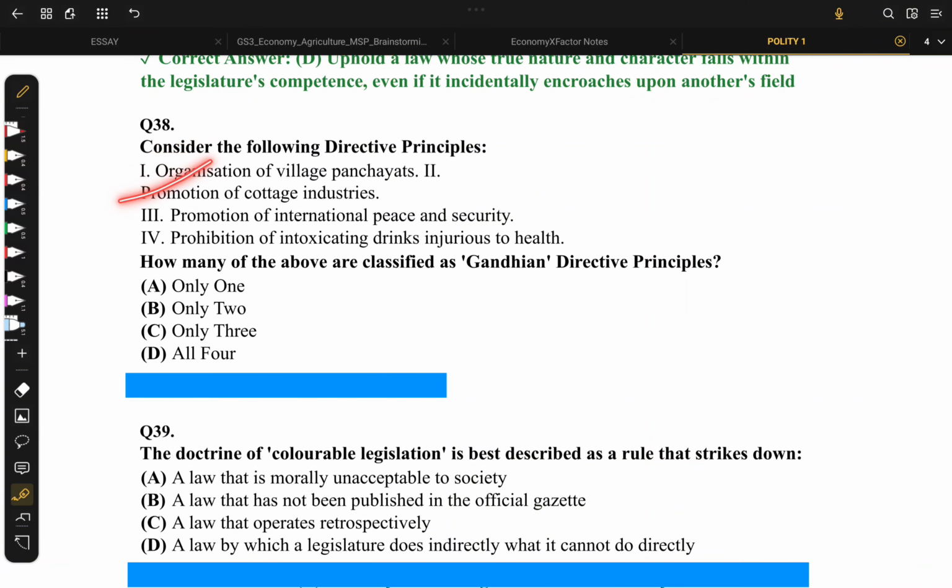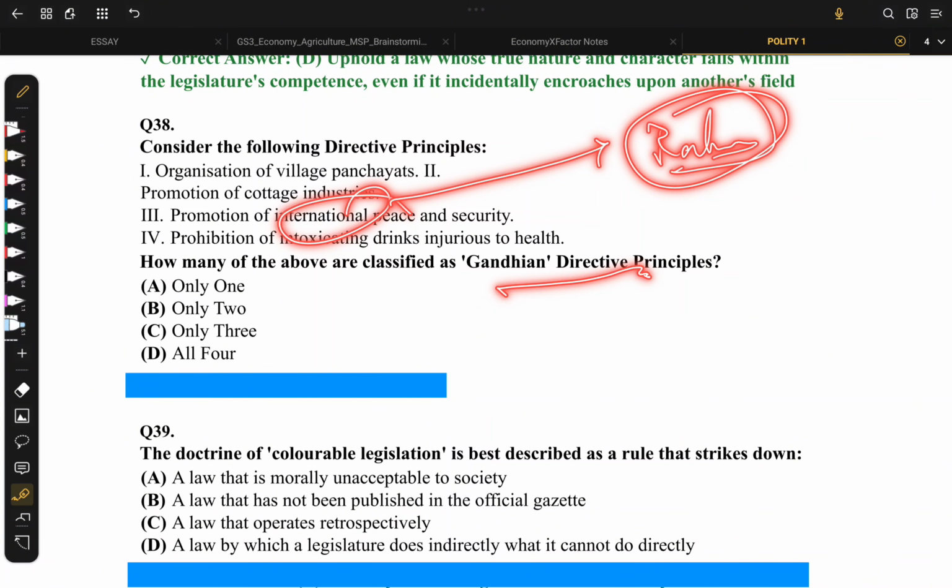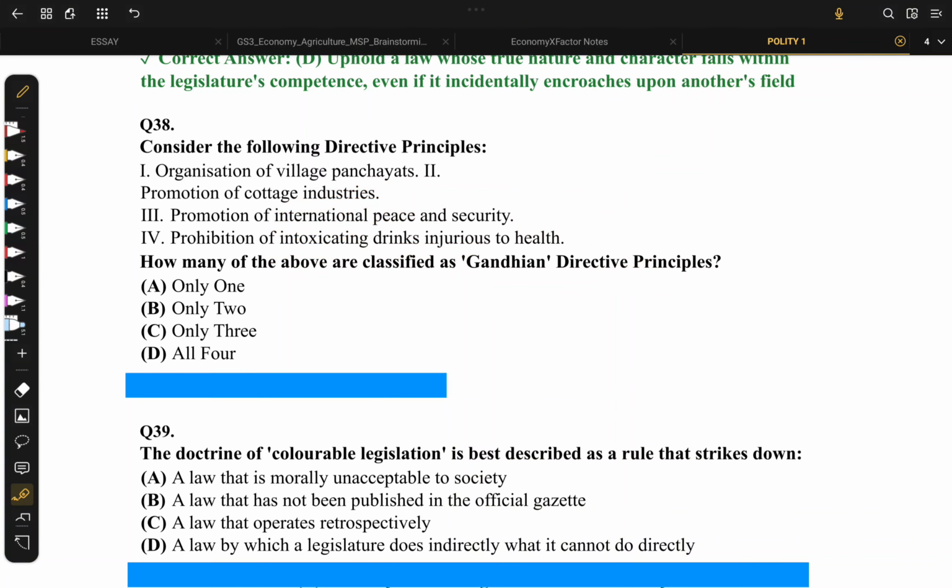And promotion of cottage industries as well, 1 and 2 are right. Promotion of international peace and security, I think it's not Gandhian, because Gandhi didn't emphasize that much on international peace. I think Rabindranath Tagore fits here more, but in context of the question, this is wrong. Prohibition of intoxicating drinks. Yes, as you know that he even asked the tribal people, and some of them had literally quit these kind of injurious activities. So it's only option 3.